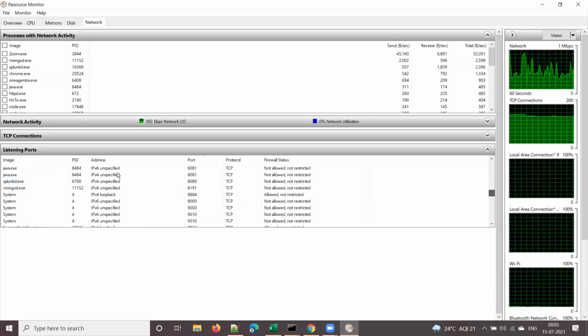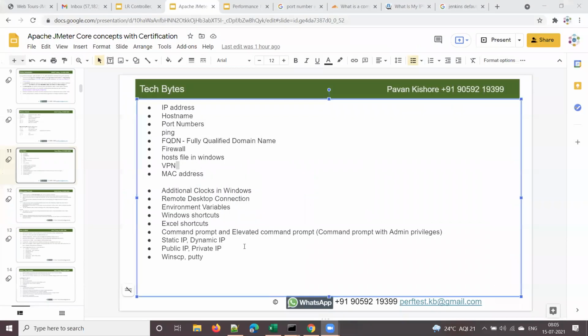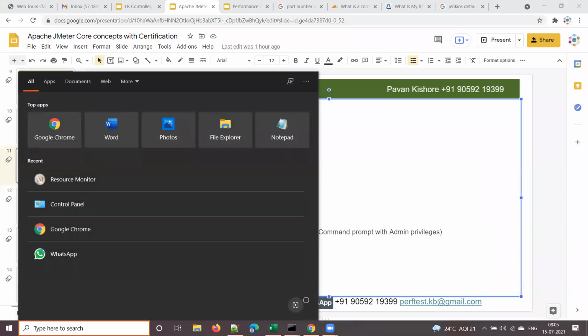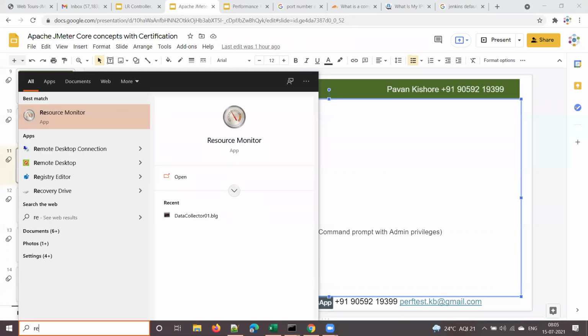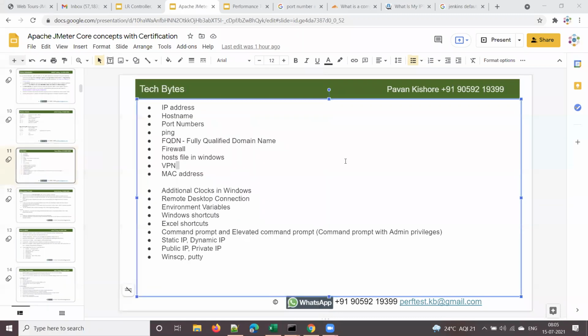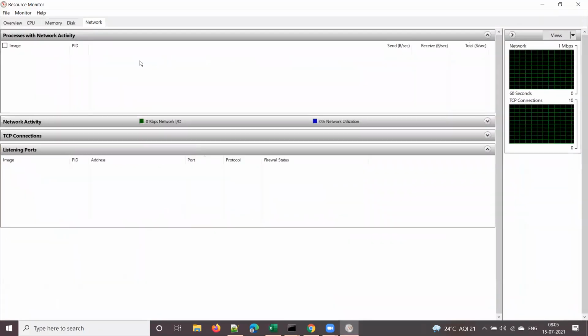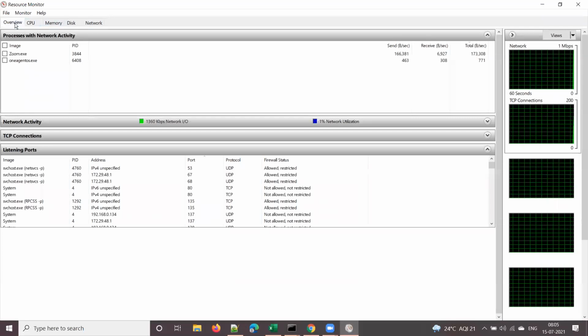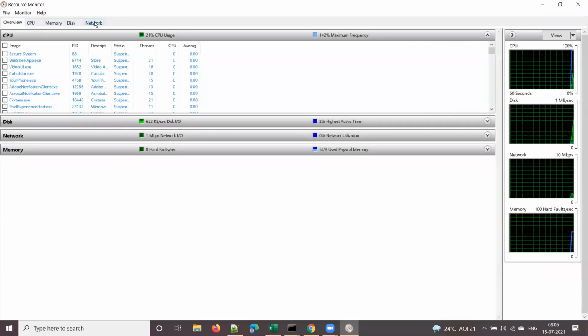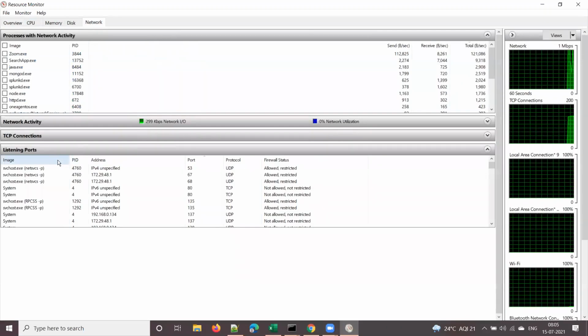So how to check this? Resource monitor. In the Windows search box, please note this, those who are from non-IT. This is called the Windows search box, so you type here, resource monitor. Once you type it, it will show you the best matches. Open that resource monitor and go to the network tab. By default, you may be in overview or some other tab, so you have to go to the network tab.